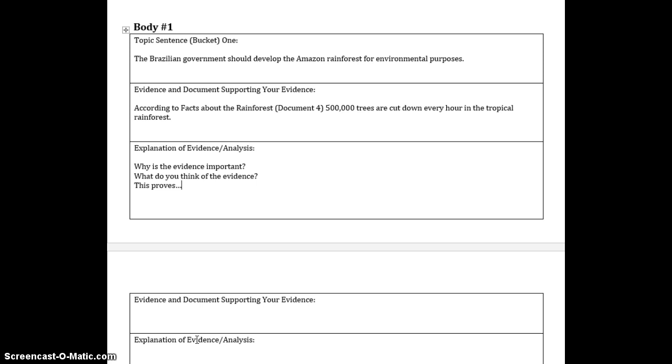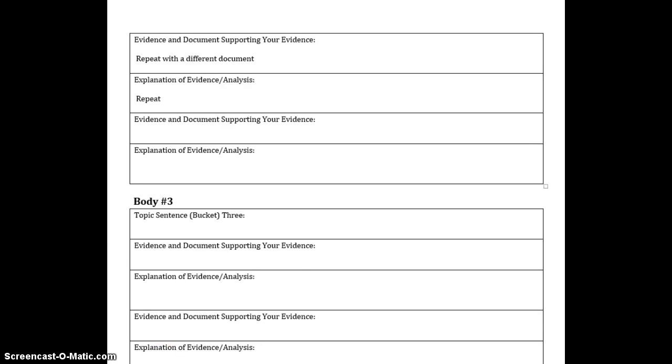You could also finish the question stem, this proves. Be sure to restate the evidence in your own words. You are not using a document for this sentence. You are explaining the evidence in the sentence from the document above. You will give a second piece of evidence using a different document.